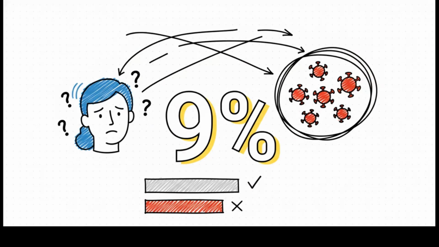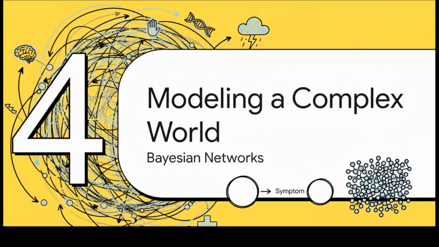And when you run the numbers, what do you get? Just 9%. Now, that might seem really, really low, right? Especially when we said that 90% of people with the flu get a headache. But it makes perfect sense when you stop and think about it. Headaches are pretty common, but the flu is pretty rare. So your headache definitely makes the flu more likely than its 1% base rate, but it's still far from a sure thing.